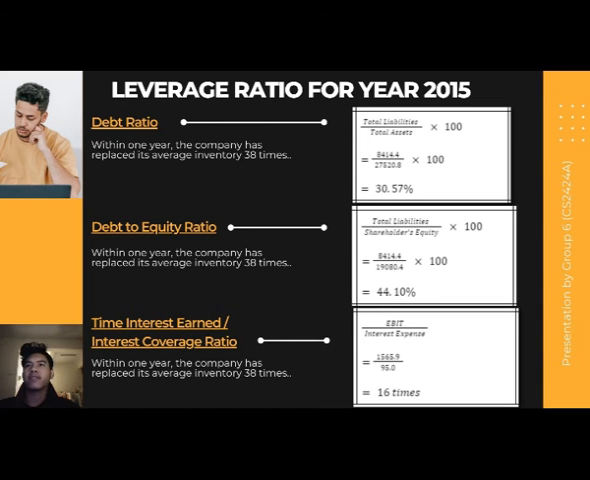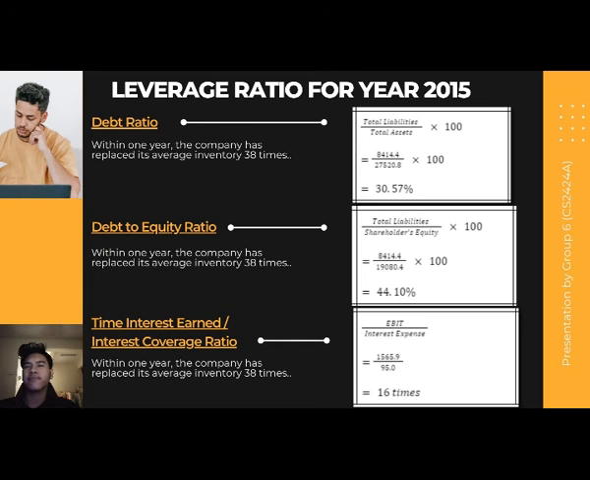Next, debt to equity ratio. Debt to equity ratio measures the riskiness of a company's financial structure by comparing its total debts to its equity. We can calculate the debt to equity ratio by using the formula: total liabilities divided by shareholders' equity times 100%. And the answer that we get is 44.10%, which means that the contribution of creditors is only 44.10% of the contribution